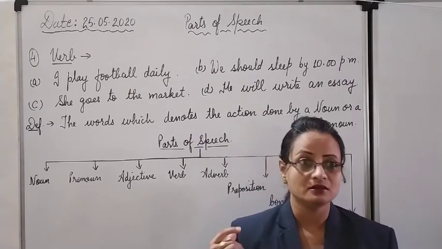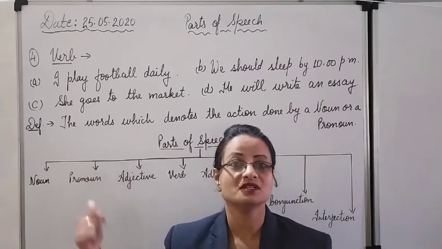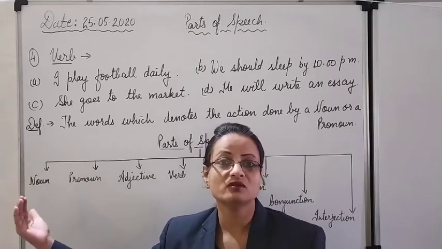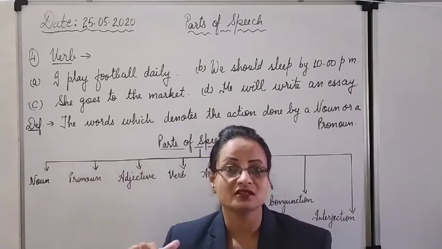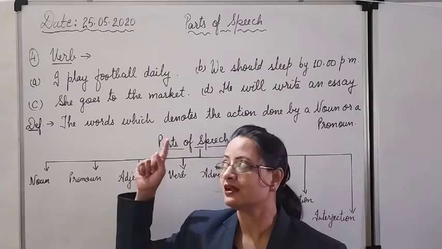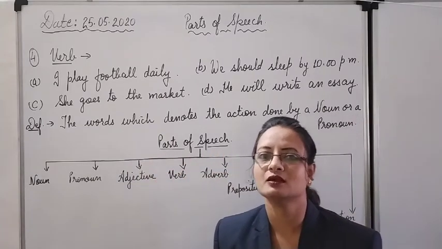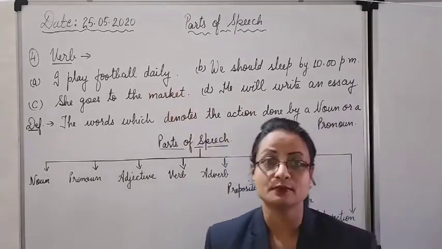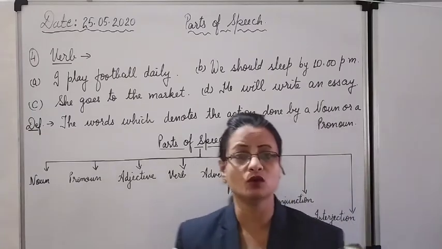In normal statements, assertive sentences, the subject comes in the beginning of a sentence. That is the doer of the action. And after the doer of the action, the action word comes. Whatever action is done by the subject, that is in the second position in assertive sentences, and that is what is called a verb. In simple language, they are nothing but the words denoting actions, action words. So let us come to the examples. I play football daily. Which word is telling about the action?